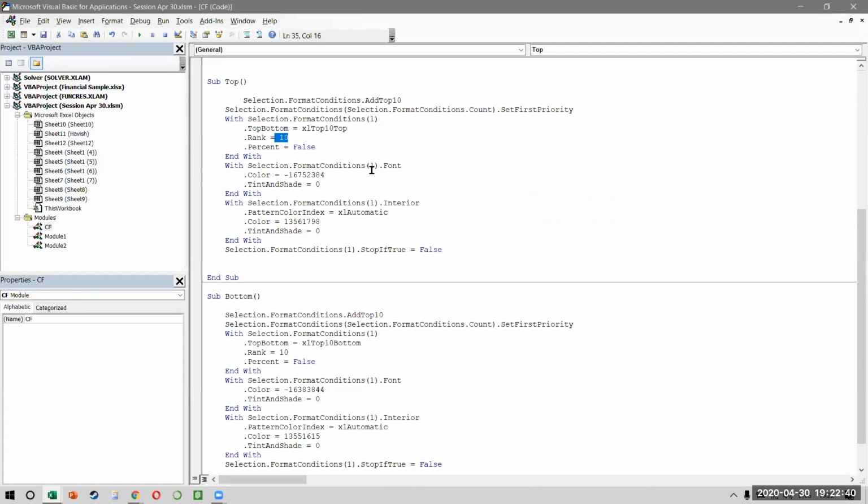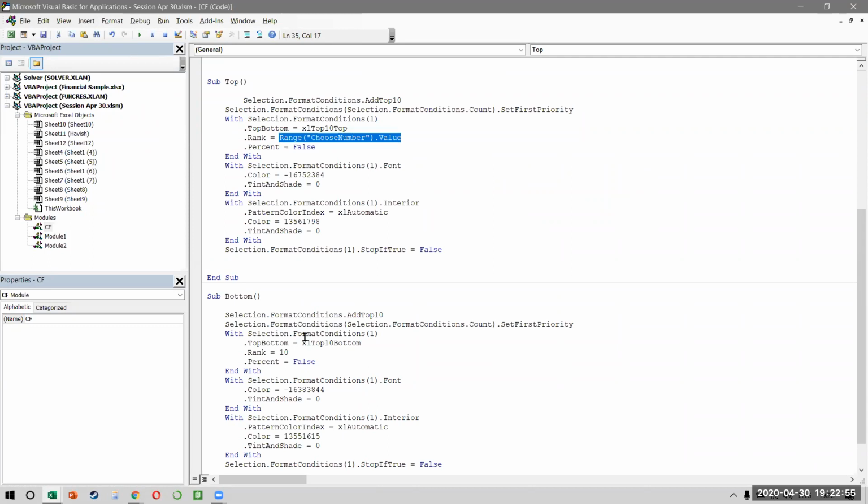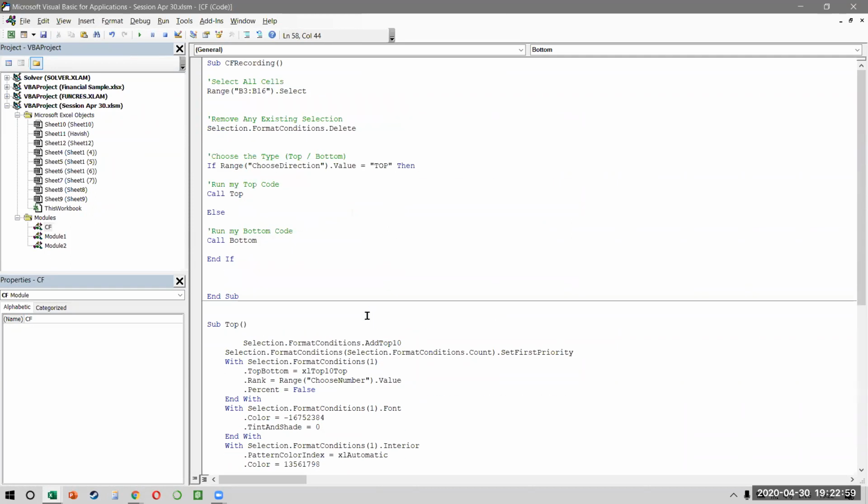So I will say that the rank is not 10, it is actually range choose number dot value. And then I can copy this and I can put it here as well. Nothing else needs to change. The rest of the code remains the same.